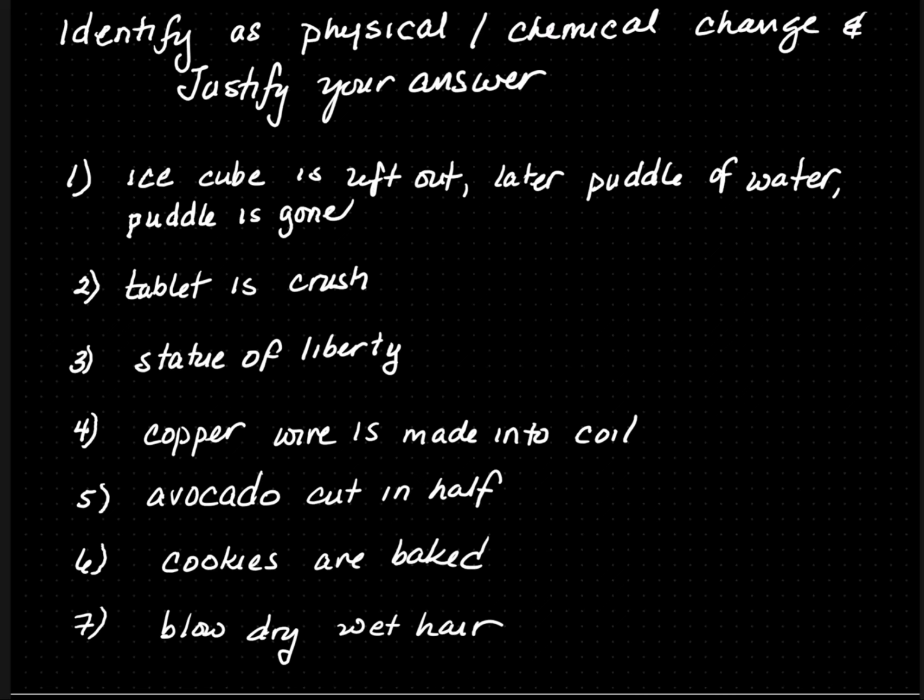Pause the video and see if you can identify the following as a physical or chemical change, and then justify your answer for why it is a physical or chemical change. Number 1, an ice cube is left out. Later, a puddle of water is present, and then a little bit later, the puddle is gone. This is an example of a physical change. It is a physical change because it went through various phase changes, and phase change is a physical property.